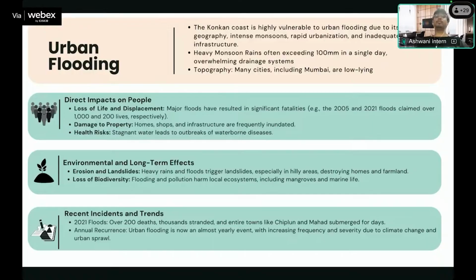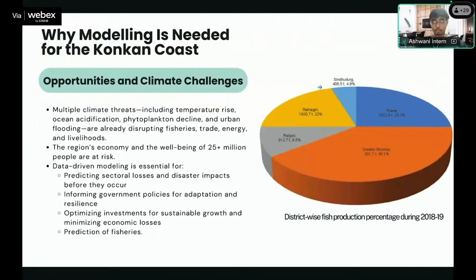Yeah. So what we are currently doing is trying to model all these four parameters to derive some positive result. We will take these things as input, model the whole thing, and give an output which will show how a small change in these things will affect the future and the economy in different ways. Just considering the fish collection, how the temperature increase or acidification will impact the quantity of fish collection and the fish stocks.